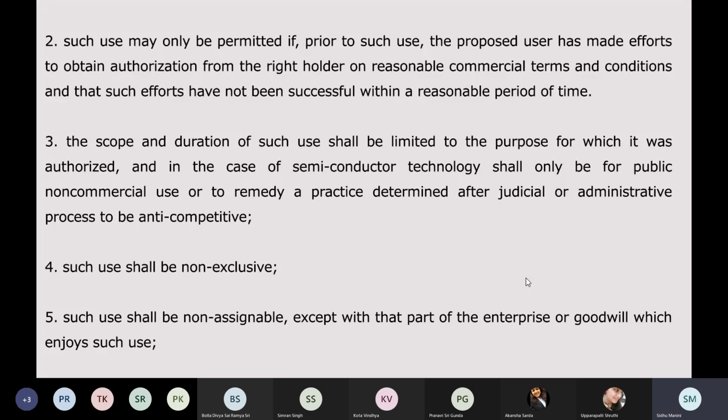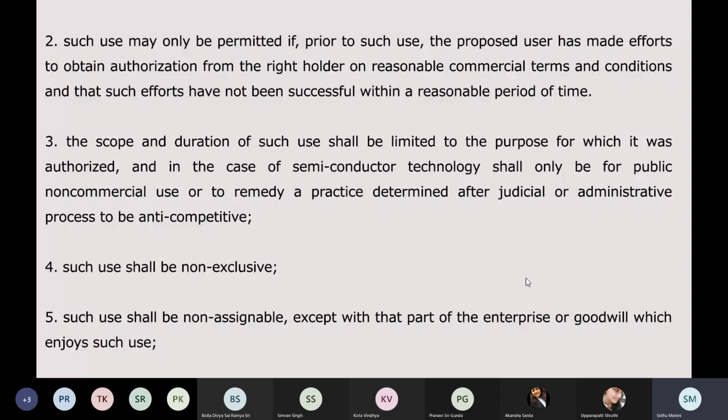So the second point says that for me to obtain a compulsory license in such a case, I should first go to Akanksha. I should ask for her permission to use the drug, and I should offer to use her patented invention at reasonable commercial terms. So I should not say that if you're selling it for 10 lakhs, I want it for 10 rupees. That is not reasonable. I should at least quote 10,000 rupees.